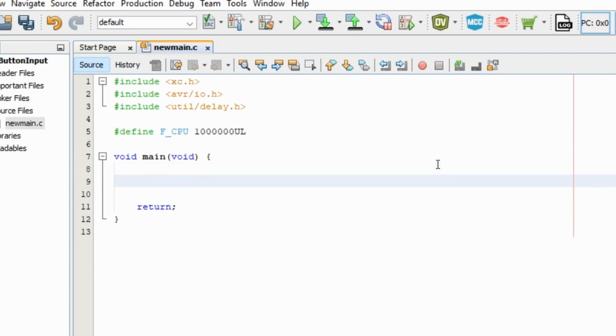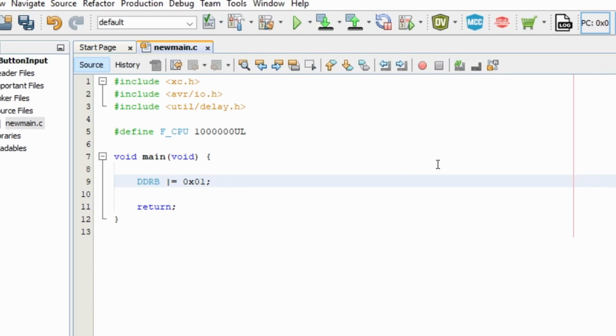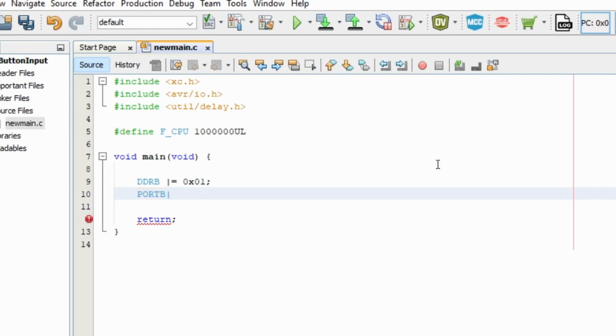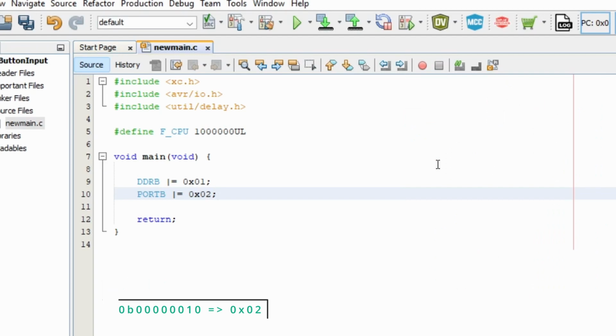Inside the main function, set the data direction registers of port B. Setting the data direction bits to 1 makes it output and vice versa. I am setting PB0 to 1 as I have connected the LED to it. The rest of the corresponding bits of port B will remain 0. Remember about the active low button configuration? Let's use internal pull-up by setting PB1 to high state. When the button is pressed, it will change the state of the pin to 0.